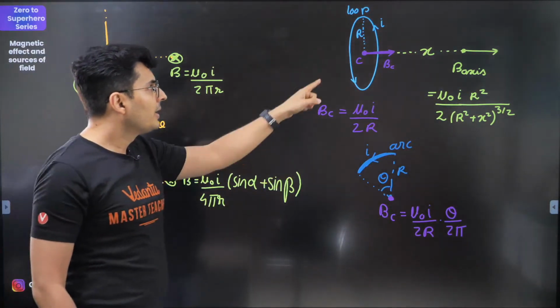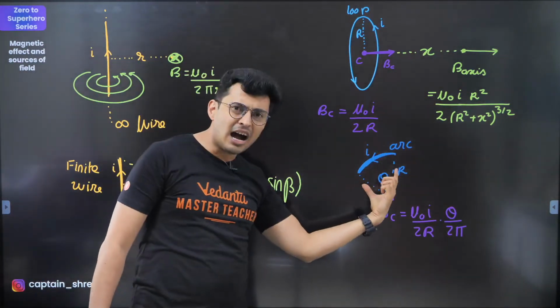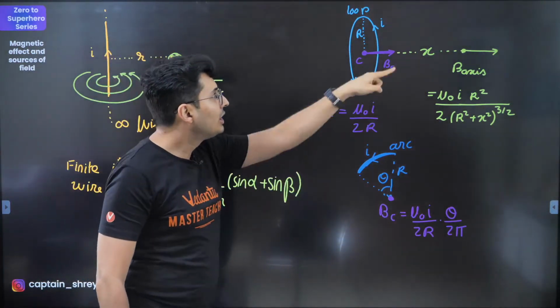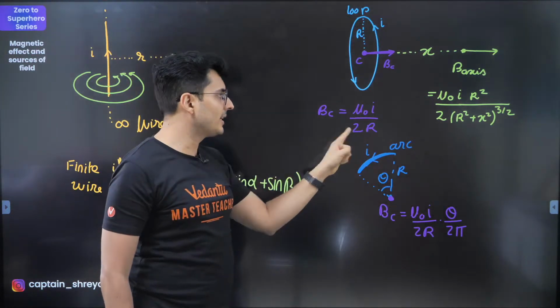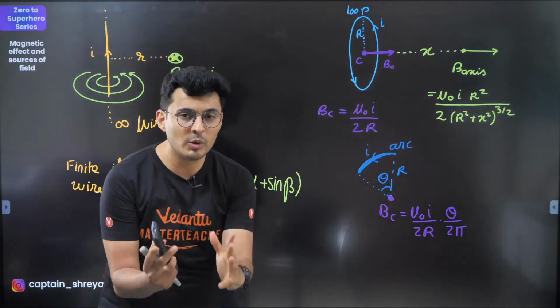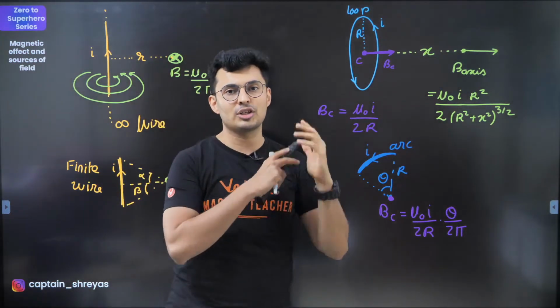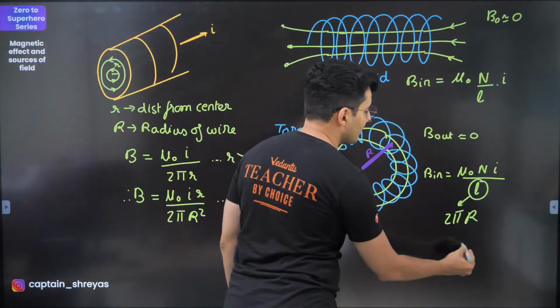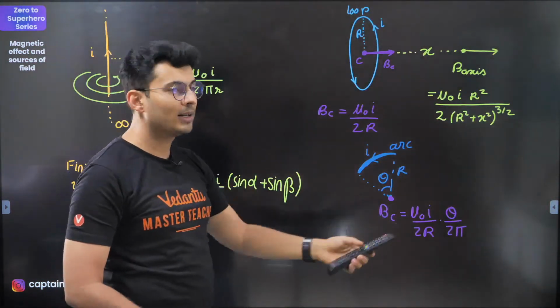Okay. Now, if you do not have a complete loop, if it's an arc, then it's going to be very simple. See, due to a complete loop, it is this much. If it's a part of the loop, it will be exactly contributing that much fraction only. So theta by 2 pi is the multiplying factor, like you can see right over here.